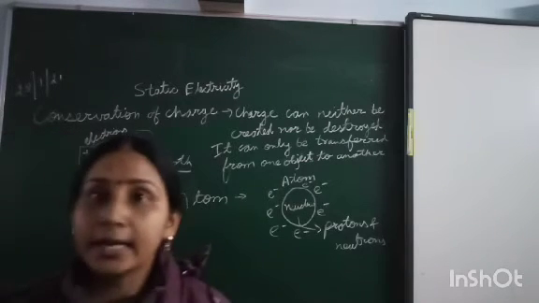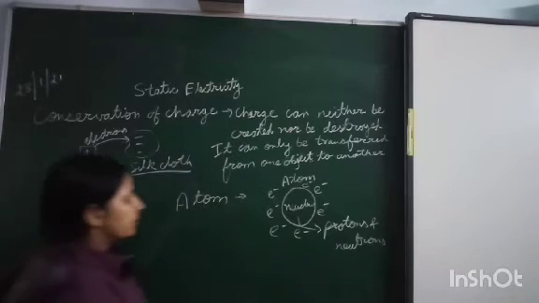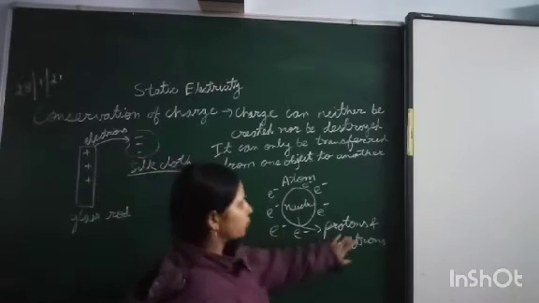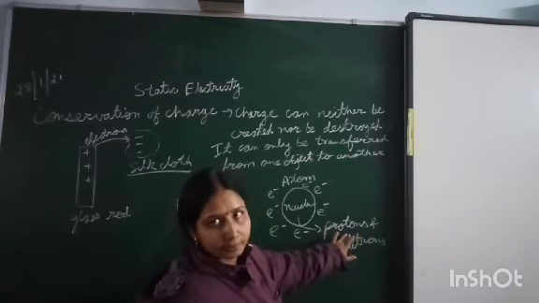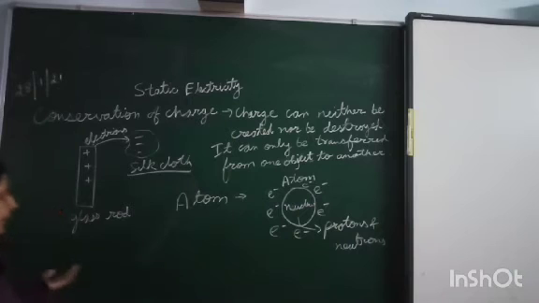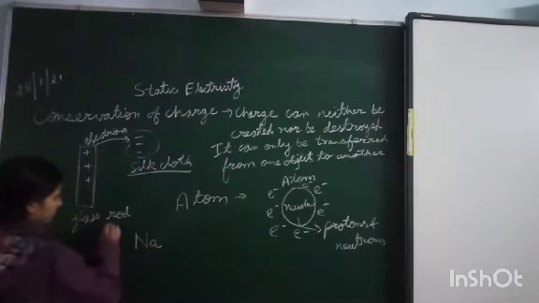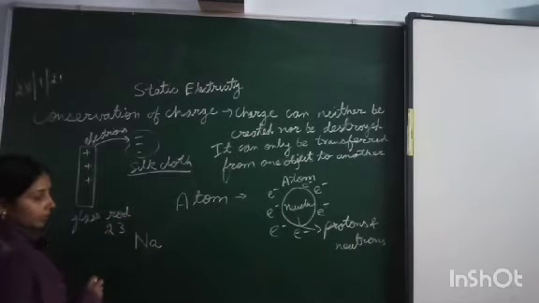Now, electrons are free. And whatever number of electrons are there, the same number of protons are present in an atom. You may take any element, like I have written sodium. 23 is the atomic mass and 11 is the atomic number.